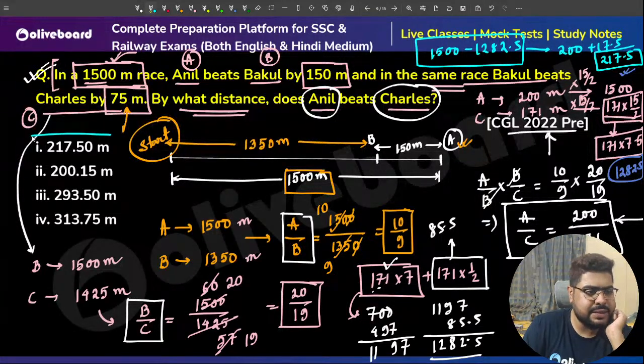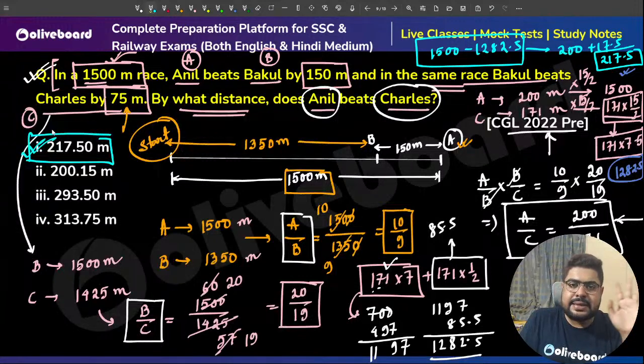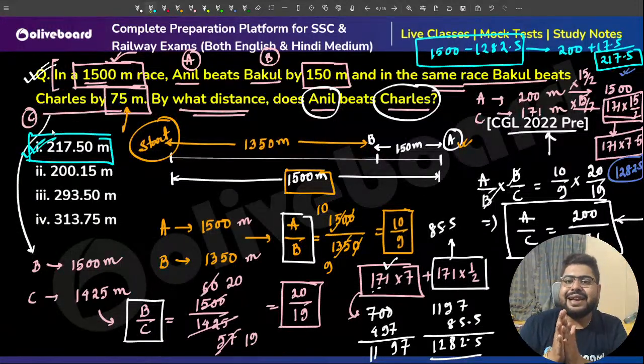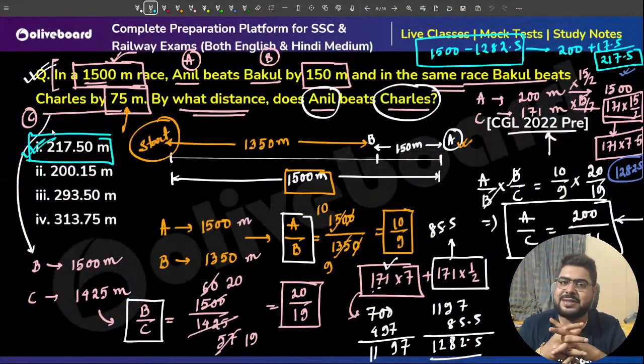Yes, option number 1, 217.5 is my correct answer. You see, this is how we approach linear race problems. So we have done a comprehensive analysis of how to approach this type of short type questions.